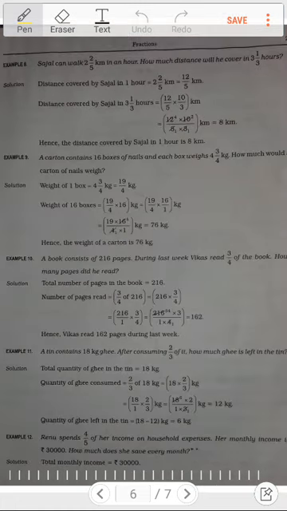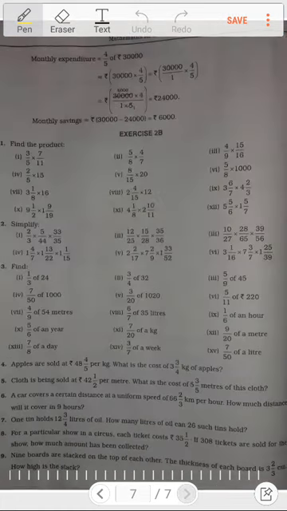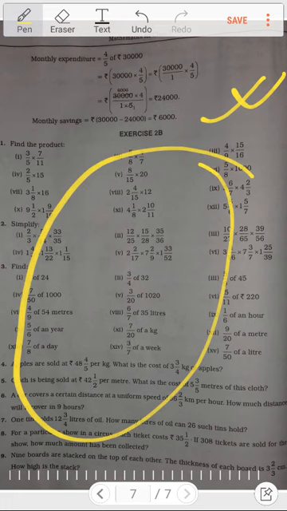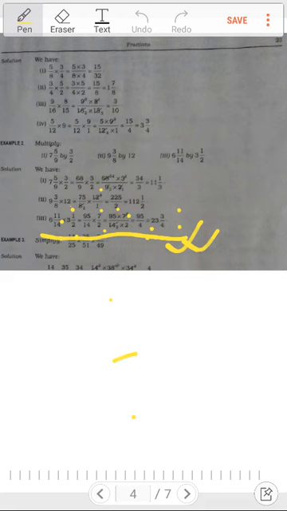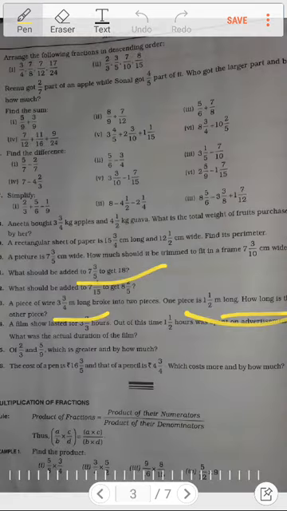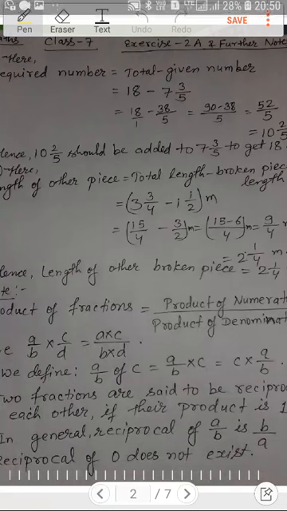If you watch all these examples, and listen to them properly, and understand all these examples, you will be easily able to solve the whole exercise, although there is one more page of the exercise. Because I am not solving this, I have not given another page also, but all these will be explained to you in the next video.